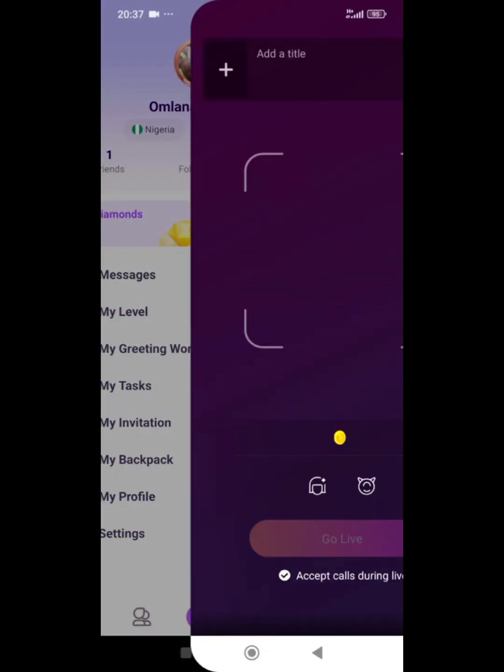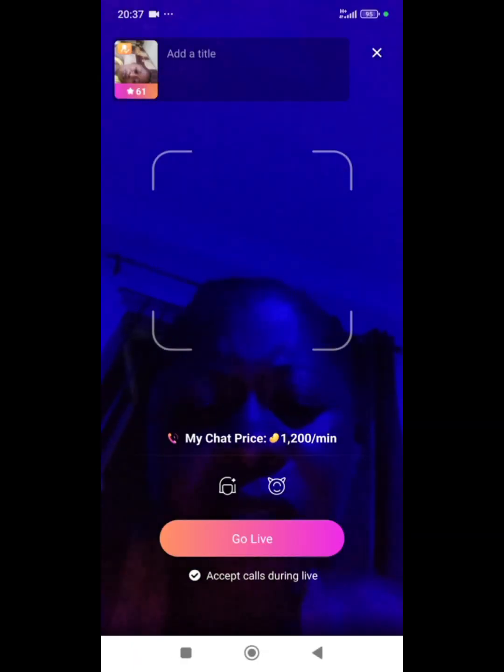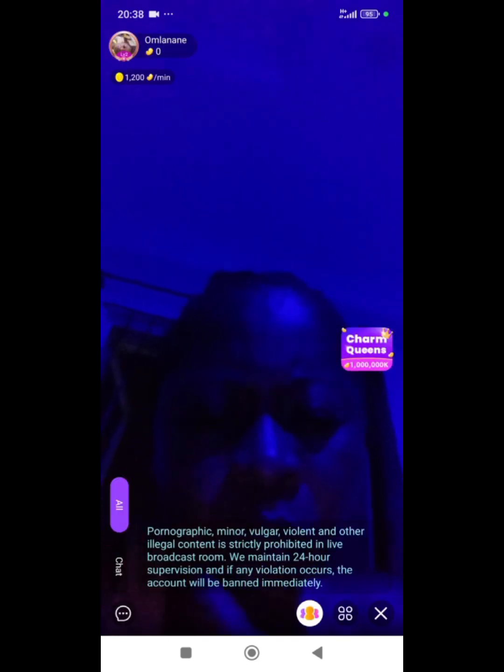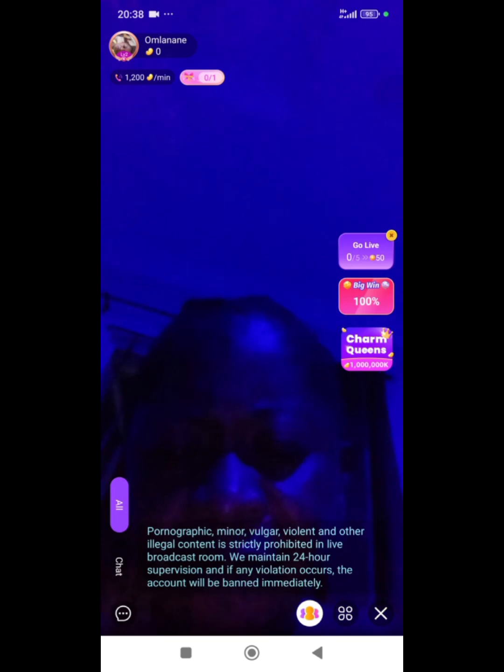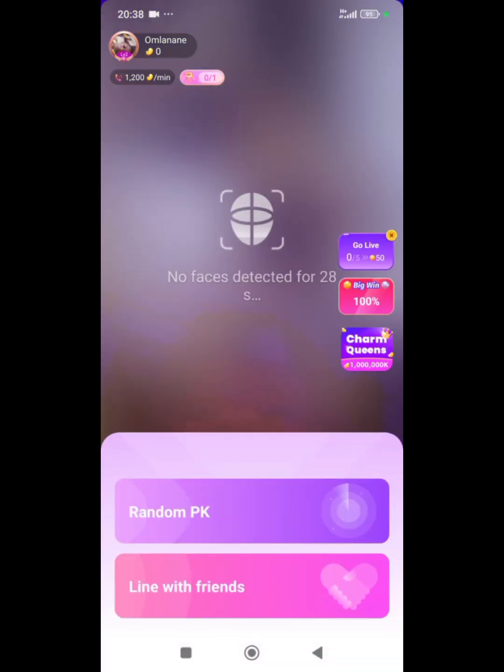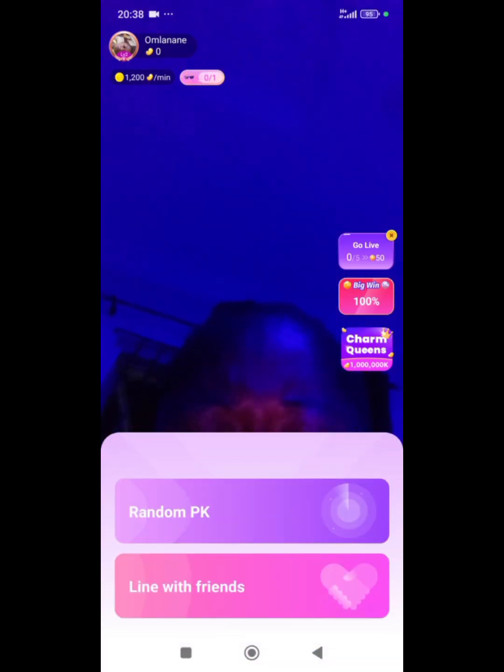When you click on go, this is what you will see. Then you click on go live. When you click on go live, then you come here, this place that looks like there's community, you click on it. When you click on it, you click on random pk.